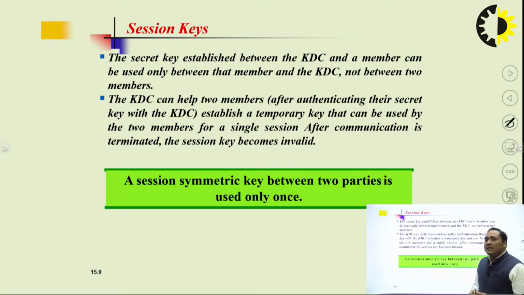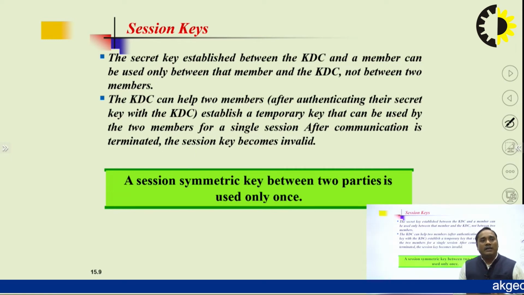So what is the session key? The session key is very important in cryptography. The secret key established between the KDC and the member can be used only between that member and the KDC, not between the two members. Session means if one person wants to communicate to another person, the first person sends a request to the other person, and if they agree to communicate, it will provide a session between them.